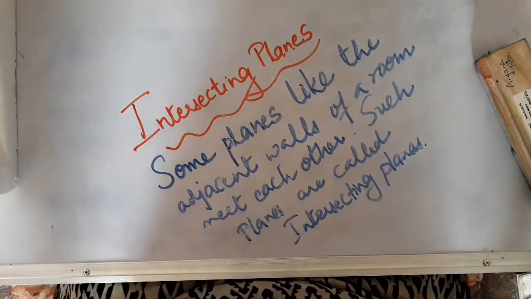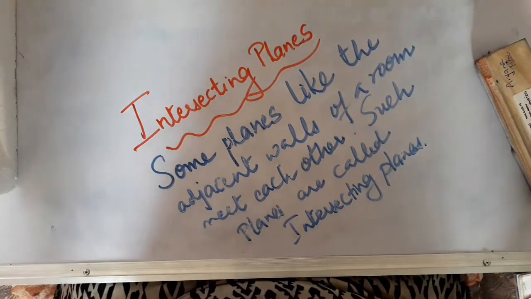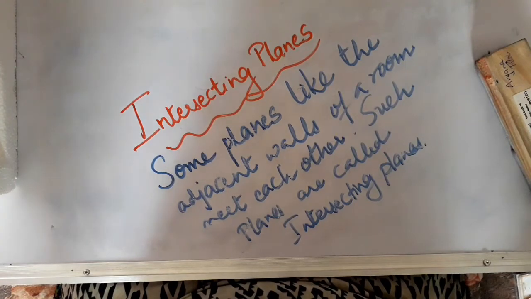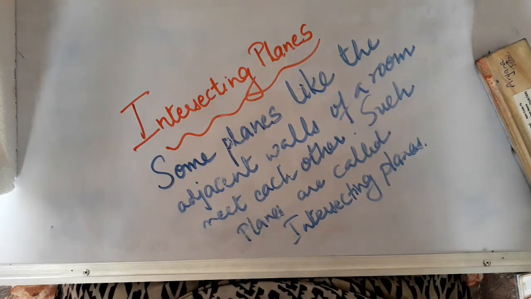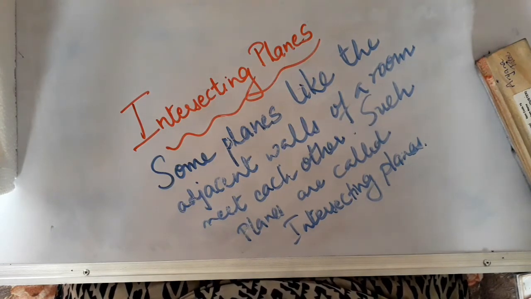Can you give me the example where three planes meet at one point? Okay, I will tell you. Again, check the room where you are sitting and check the corner of the room. That is the top corner you can see, or the bottom corner of the floor, where three planes, that is three flat surfaces, meet each other in one point. So at the point of intersection of three planes, you have a point also, you have a line also, isn't it?